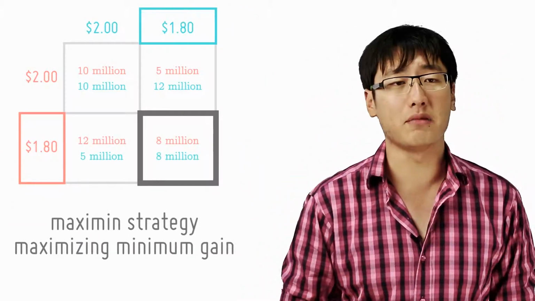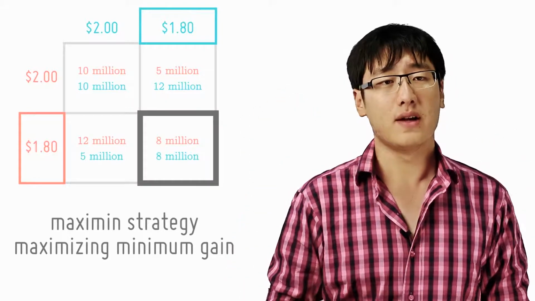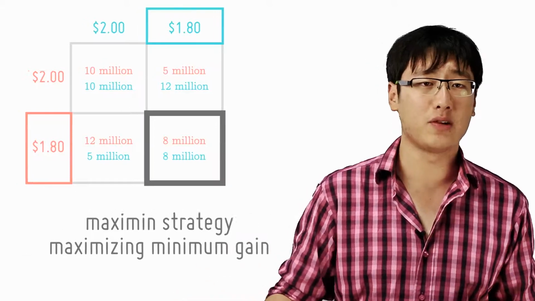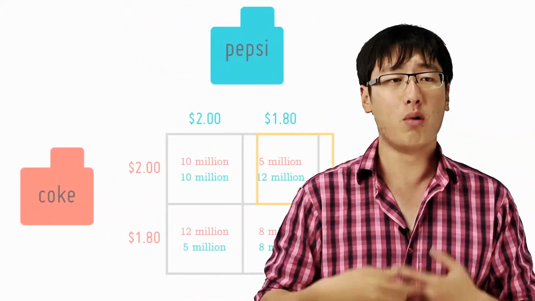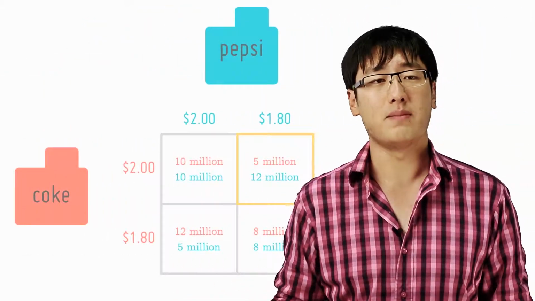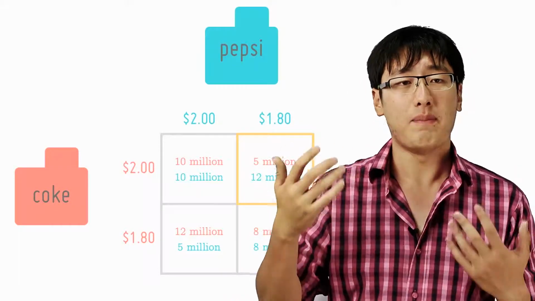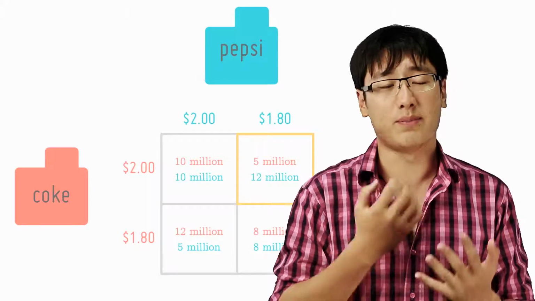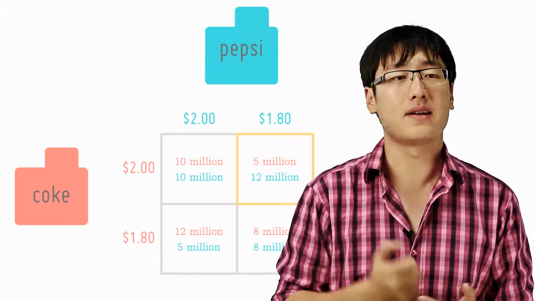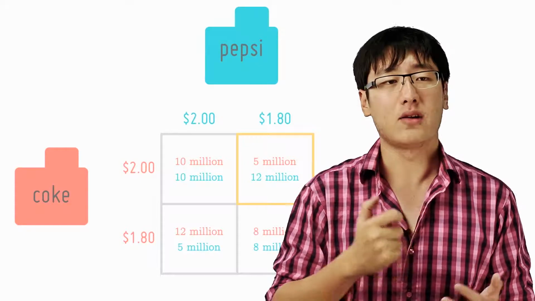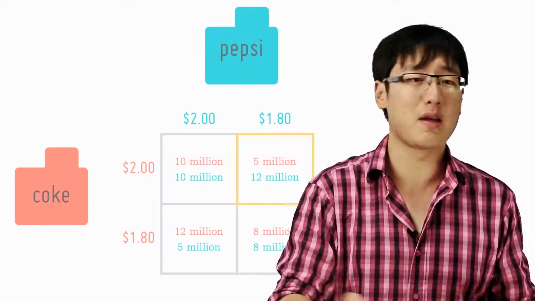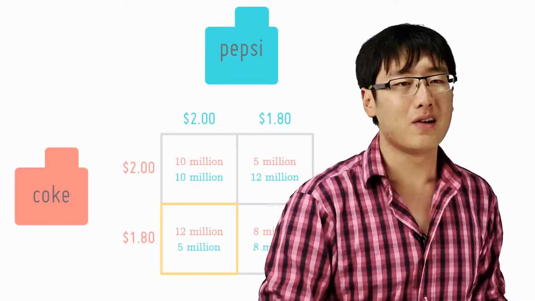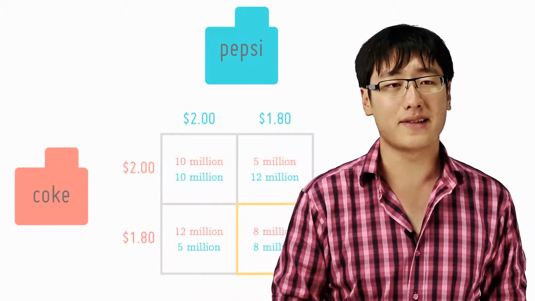Now, another way to go about it is to go for the optimistic approach. This is called the Maximax approach, and it assumes your rivals will act in a way most favorable to you. In this case, it means that Pepsi will cut its price because Pepsi will assume that Coke keeps the price the same. And in this case, the gain for Pepsi will be 12. But Coke will be considering this as well, and it will cut its price as well. So in this case, both still end up at the bottom right-hand corner cell.